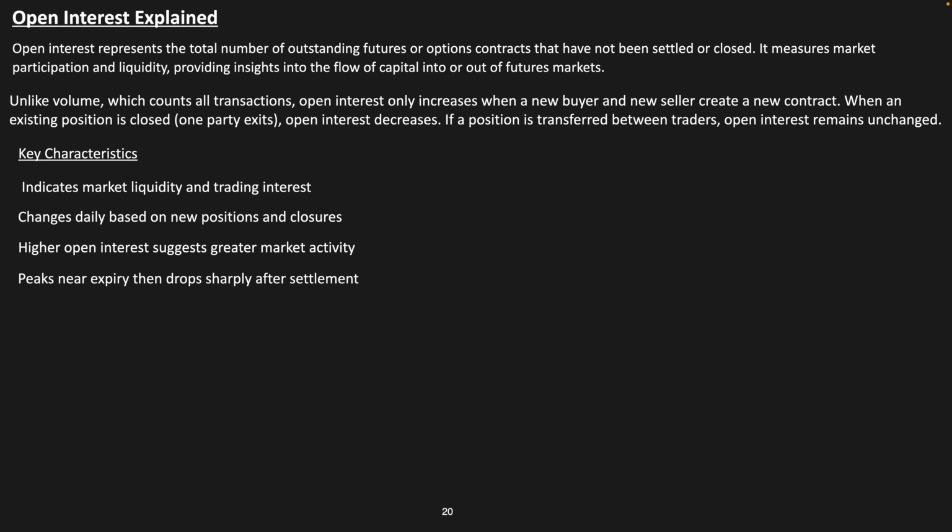Open interest generally peaks near the expiry and then it drops suddenly. This is a common phenomenon. We will see why it happens, that is, how it peaks near the expiry and drops sharply after the settlement.